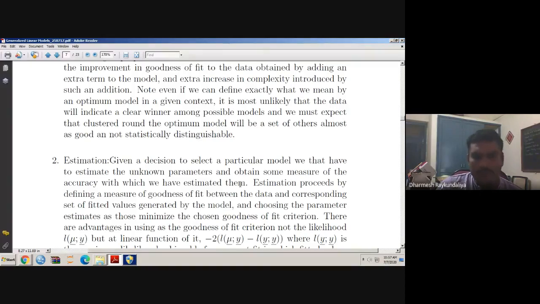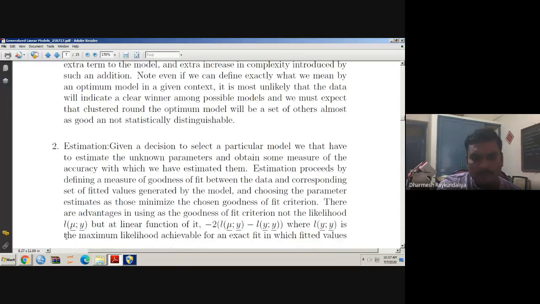There are advantages in using, as the goodness of fit criterion, not the likelihood itself but a linear function of it. In maximum likelihood estimation, we maximize the likelihood function. But here, we wish to minimize the goodness of fit criterion, which is a linear function of the log likelihood. So what is that linear function? It is minus 2 times L(mu, y) minus L(y, y).